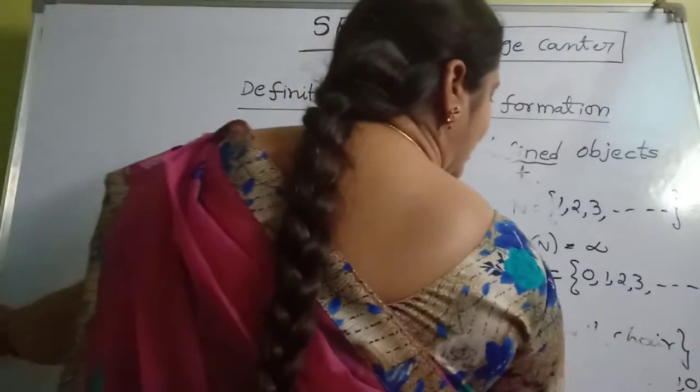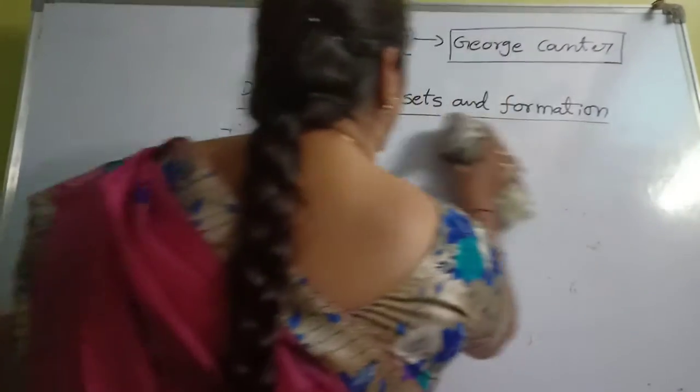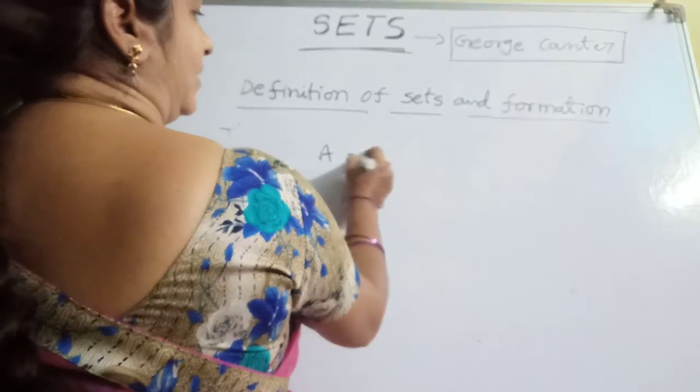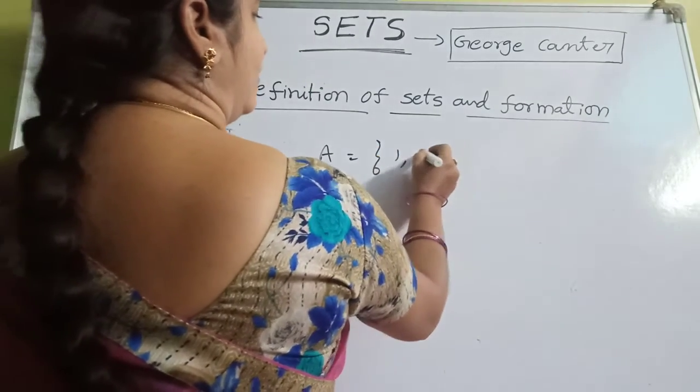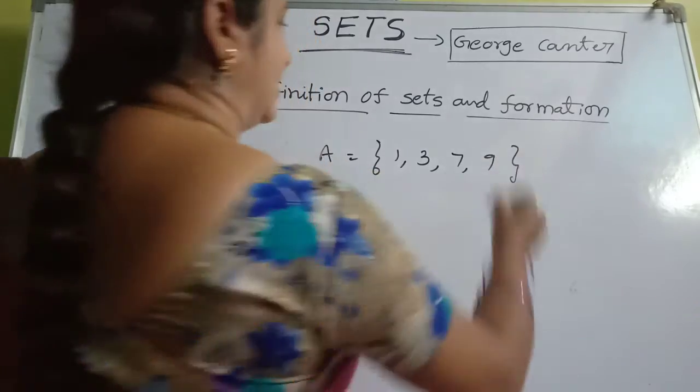The next one is whether the element belongs to the set or not. Observe, all of you. Suppose you take the set A equals set of 1, 5, 3, 7, 9.